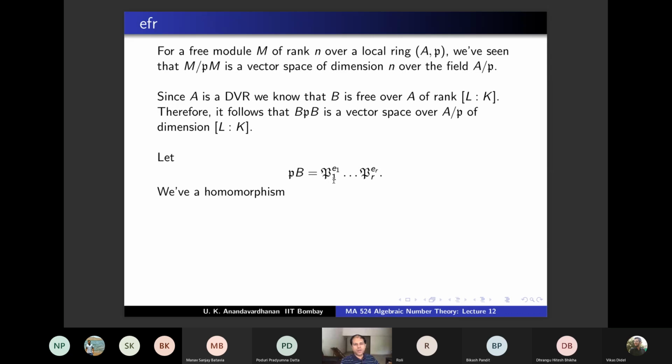But that you already know, right? It's the Chinese remainder theorem. What is B by PB? B by PB is B by this thing. But what is B by this thing?